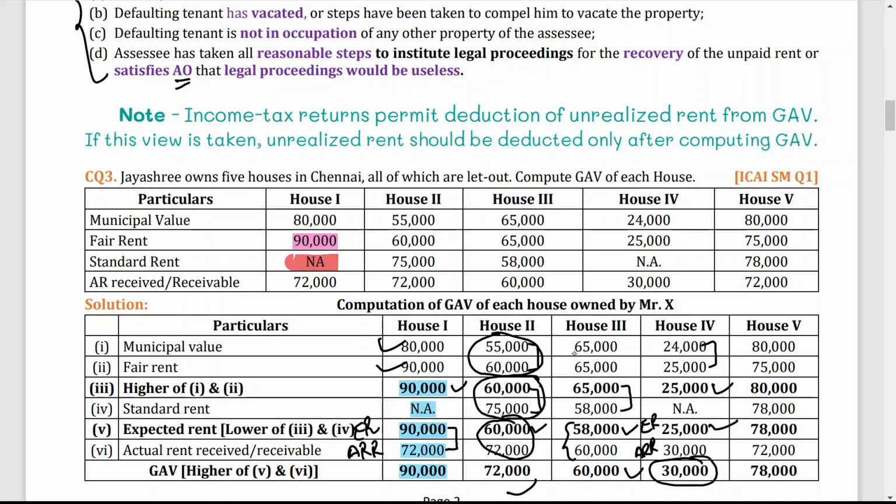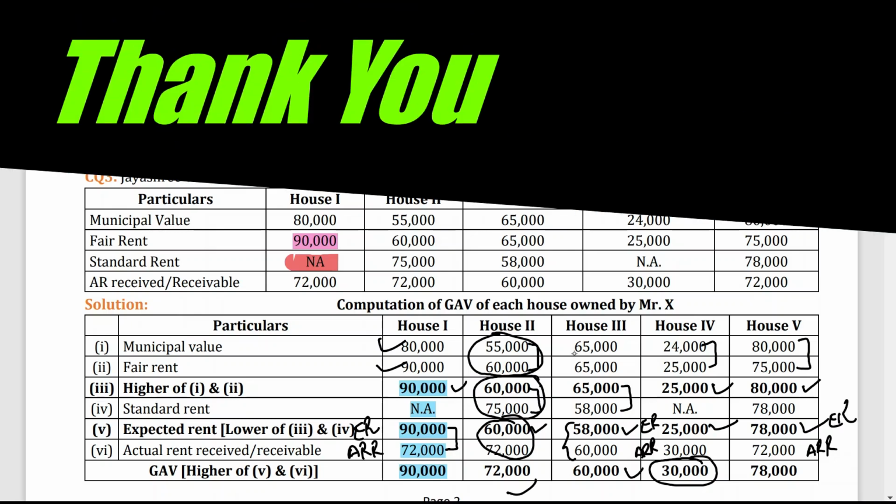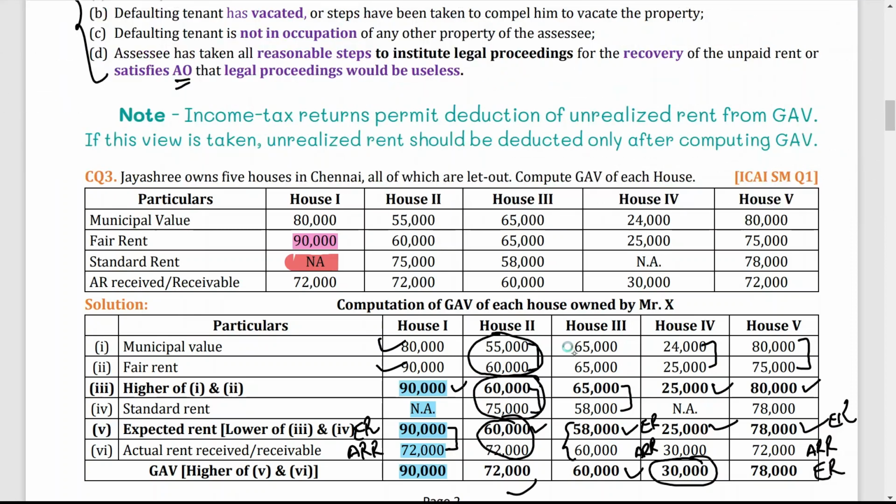Now the next one, 80,000 and 75,000. Which one is higher? 80,000. Now 80,000 and 78,000, standard rent, you have to compare it. You have to take the lower value, so 78,000. Here your ARR is 72,000 and ER is 78,000. Which one is higher? ER is higher, so that will become your answer. So in this very easy way you can find out gross annual value.